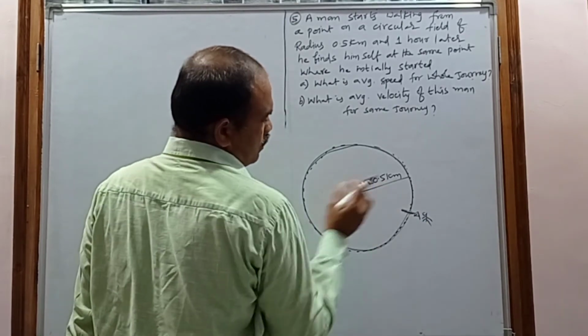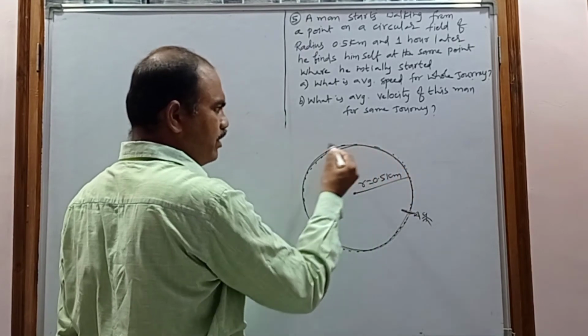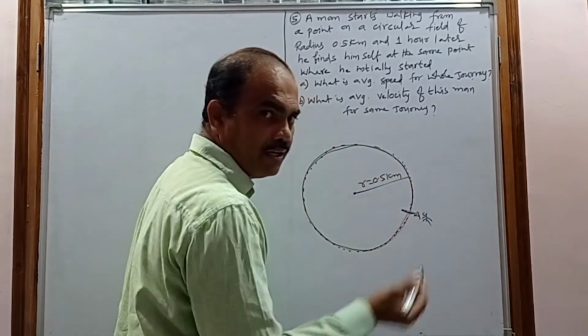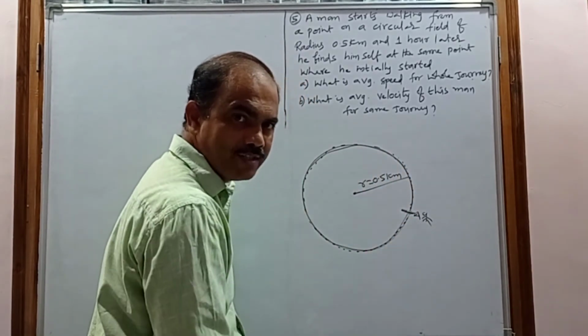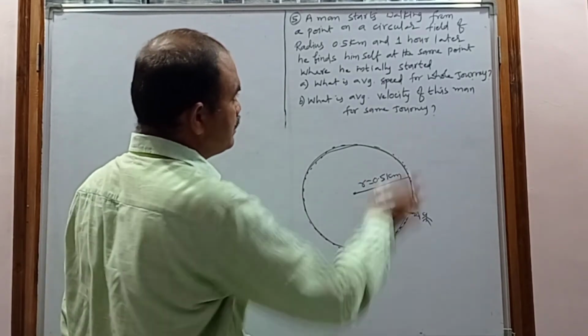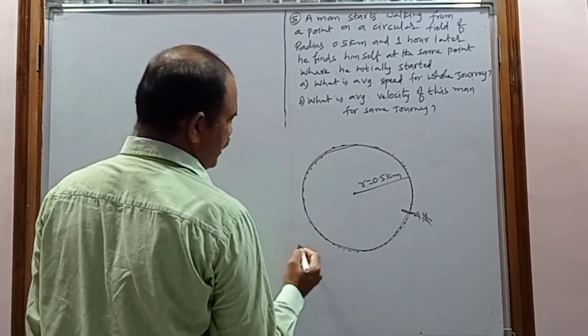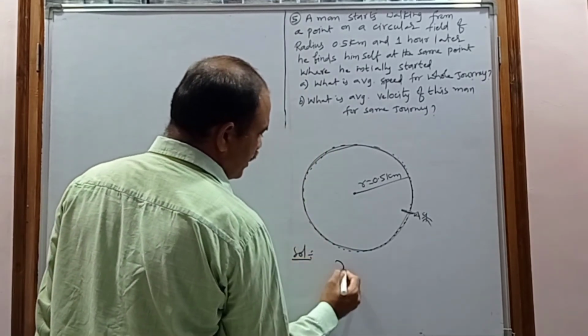And what is the displacement? He started at A, and after 1 hour again he reaches the same place, so the initial point and final point coincide. That's why the net displacement becomes 0. But what is the data given here? The radius is given. The radius is how much?